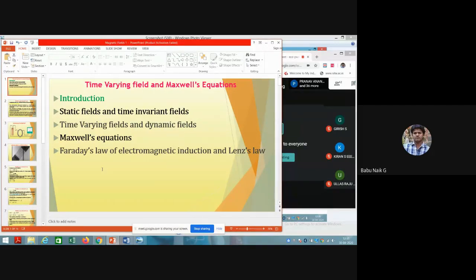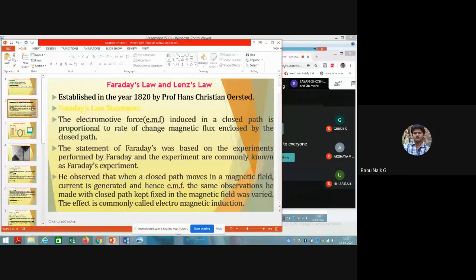Okay. Now, before going to those things, let us start first with Faraday's law of electromagnetic induction, and then study Lenz's law. So the first principle is Faraday's law, when we deal with electromagnetic induction. Actually, this Faraday's law was described in the 1820s, started in 1820 by Professor Hans Christian Oersted.